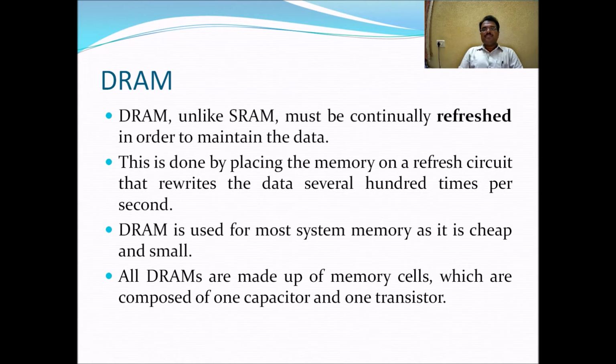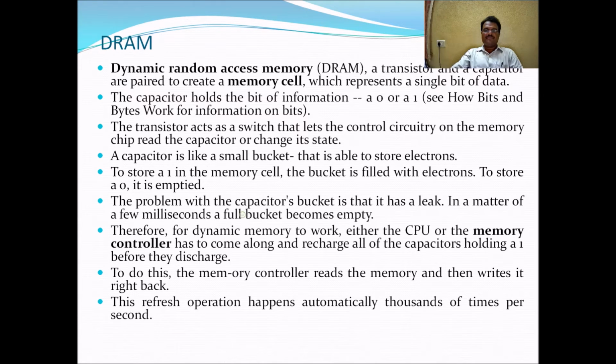DRAM, unlike SRAM, must be continuously refreshed in order to maintain the data. This is done by a refresh circuit that rewrites the data several hundred times per second. So DRAM is used for most system memory as it is cheap and small.